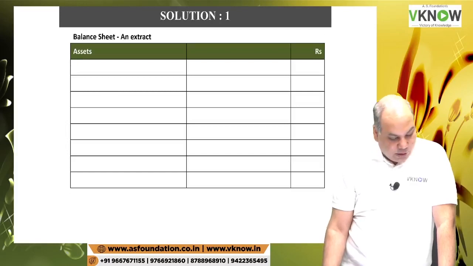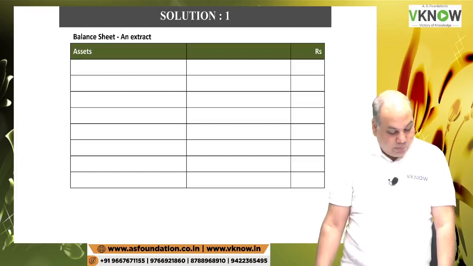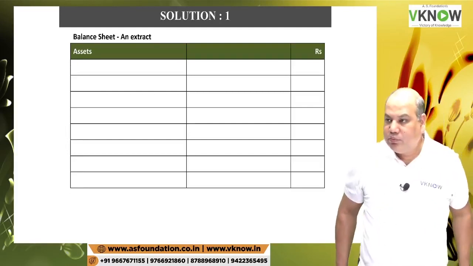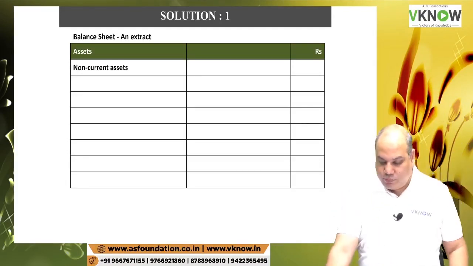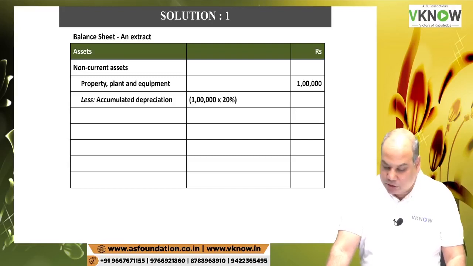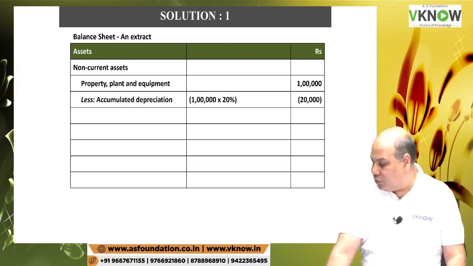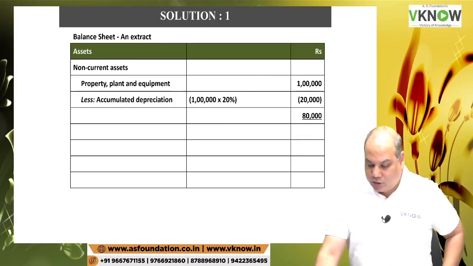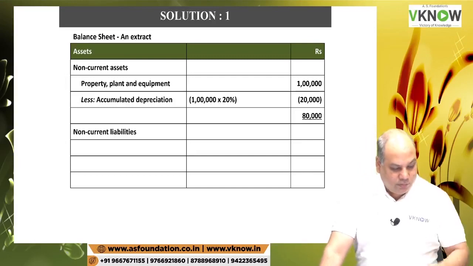Now come back to balance sheet presentation. In balance sheet presentation, if I am following gross approach, the asset side will show non-current asset, PPE, 1 lakh less accumulated depreciation 20,000. Do you agree? Then write down net amount 80,000. Non-current liability,